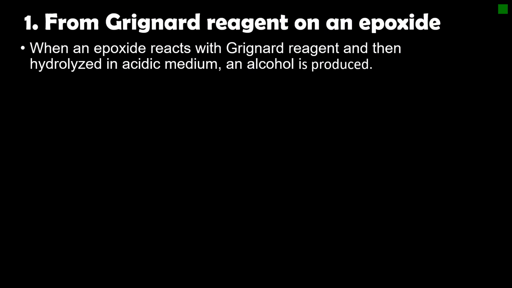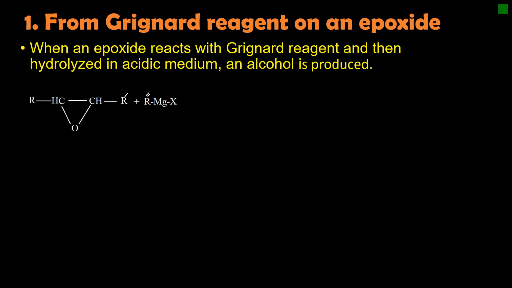The very first reaction of preparations of alcohols is from Grignard reagent and an epoxide. When an epoxide reacts with the Grignard reagent and then hydrolyzes in acidic medium, an alcohol is produced. Here is a general equation where this is an epoxide, which is a cyclic ether, and an organomagnesium or Grignard reagent.